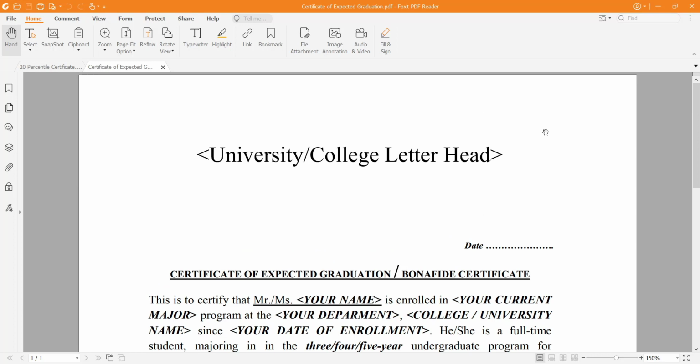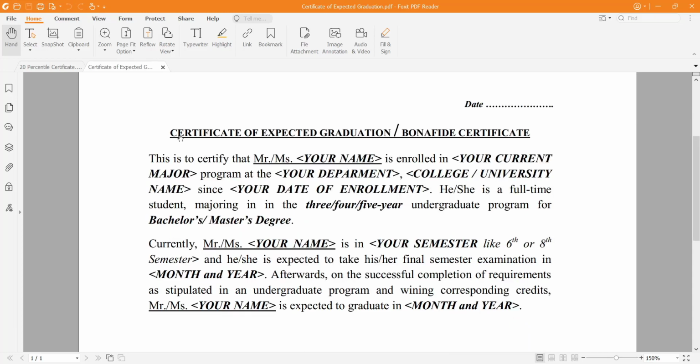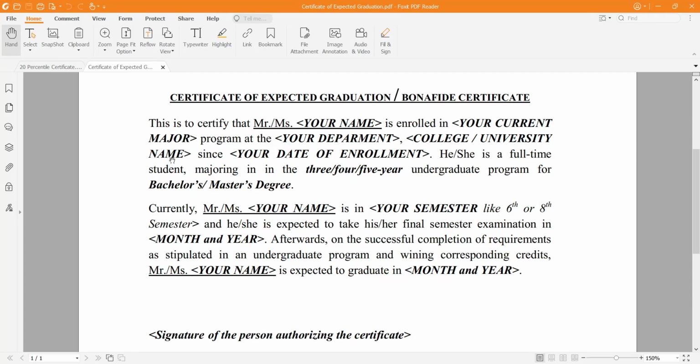The top portion of the certificate will be printed on a letterhead. That's why I've given a space here, as you can see, followed by a date, then the title. The title is certificate of expected graduation or bona fide certificate. Now this is the important part.